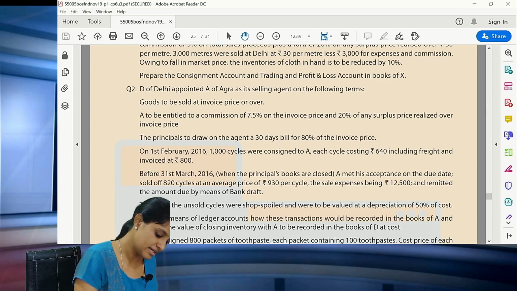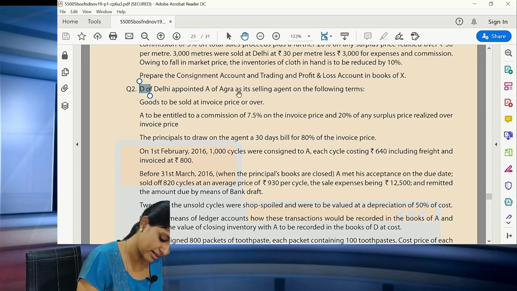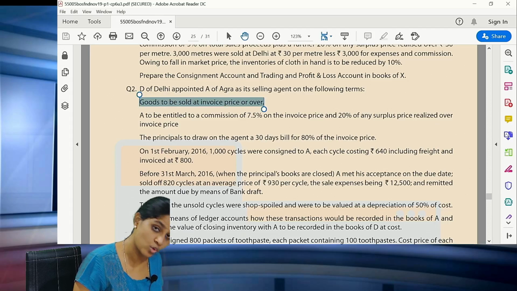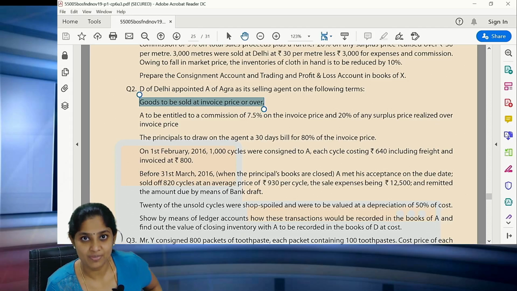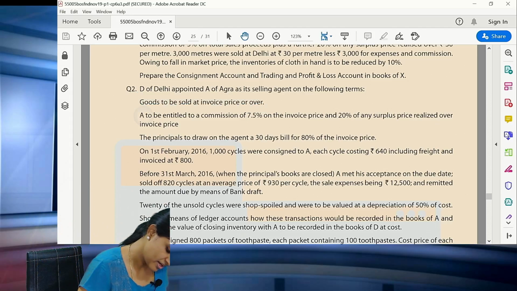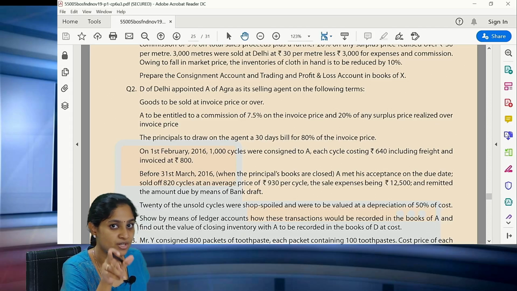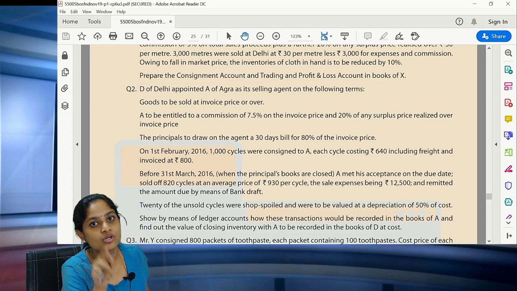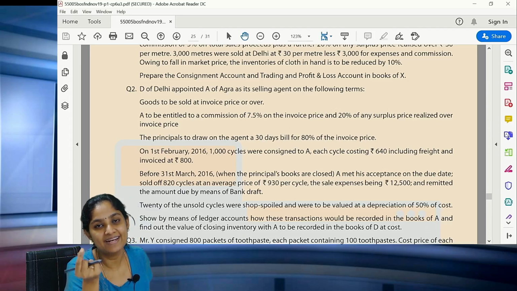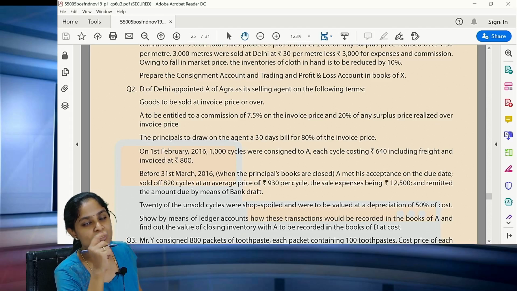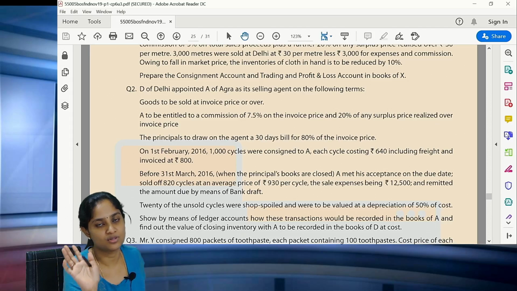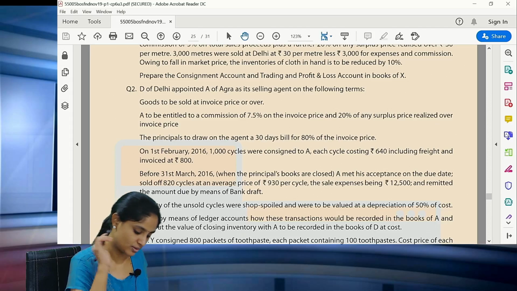Now all of you please see, D of Delhi appointed A of Agra as the selling agent on the following terms. Goods to be sold at invoice price or over. So this is a question where you have cost, invoice price and the sales value also. When you have this particular adjustment number 2, you can also have the commission calculated in 2 parts, which is called the overriding commission, correct? So overriding commission also will come into the picture. Have this at the back of your mind. We will see how it is to be calculated.